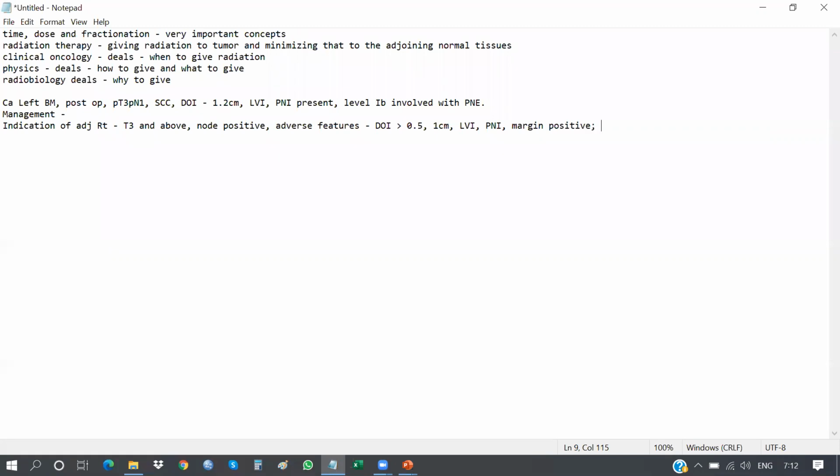For chemo, as you all know, it is ENE and margin positive. The reason why I'm saying all this is that you need to know where RT is indicated and where chemo is indicated, rather contraindicated. Evidence you may or may not know. You can pass exams without knowing the evidence, but you will definitely not pass the exams if you don't know the indication. Evidence is the key to an excellent exam. Remember that.